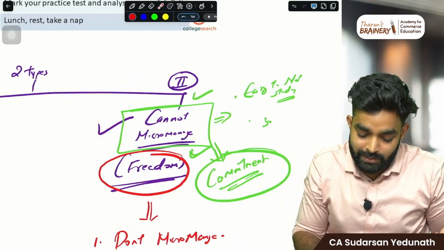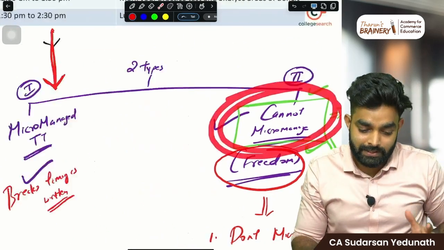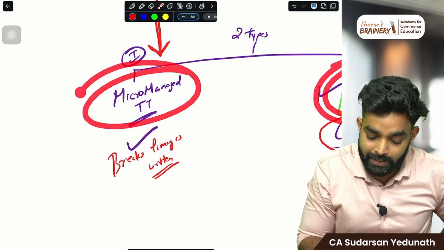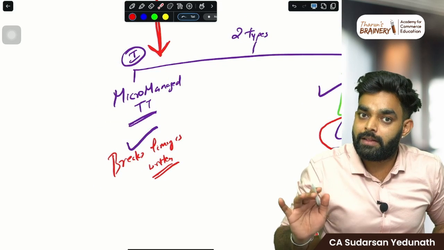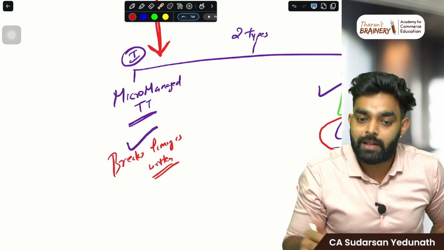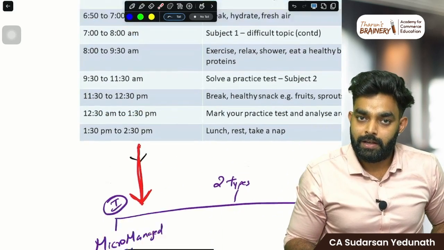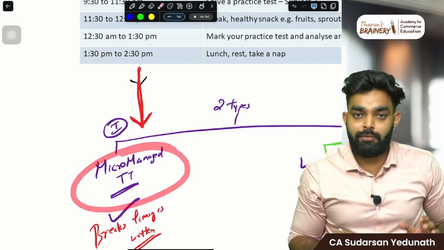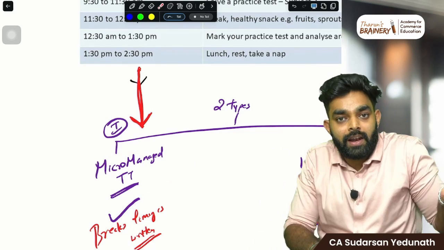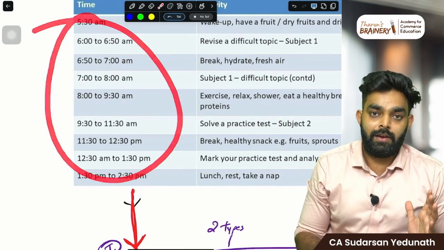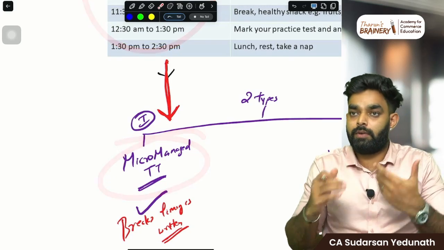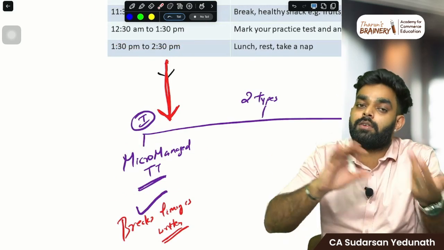For this category of students, if you want to become successful, the benefit of this category is that they will do anything, whether they like it or not, because they focus on the timetable more. They'll do whatever you give. If you give them any tough subject, they are ready to do it because they have this discipline. In this timing, they will study. And slowly, when you study more, you will understand that subject and you will start loving it.